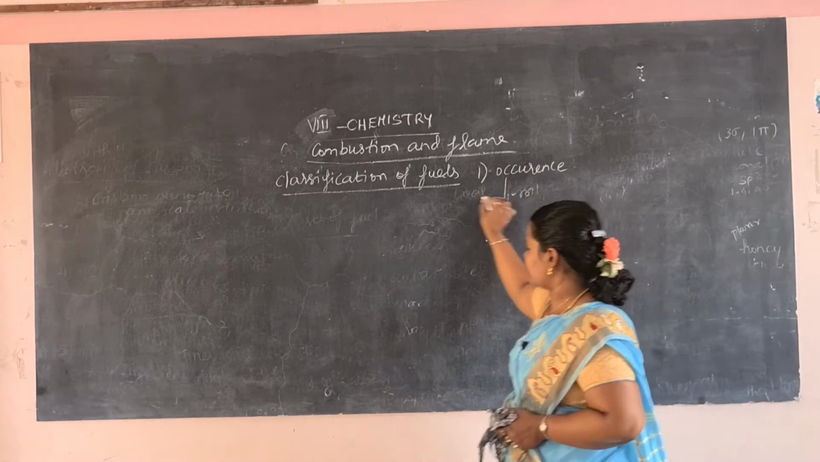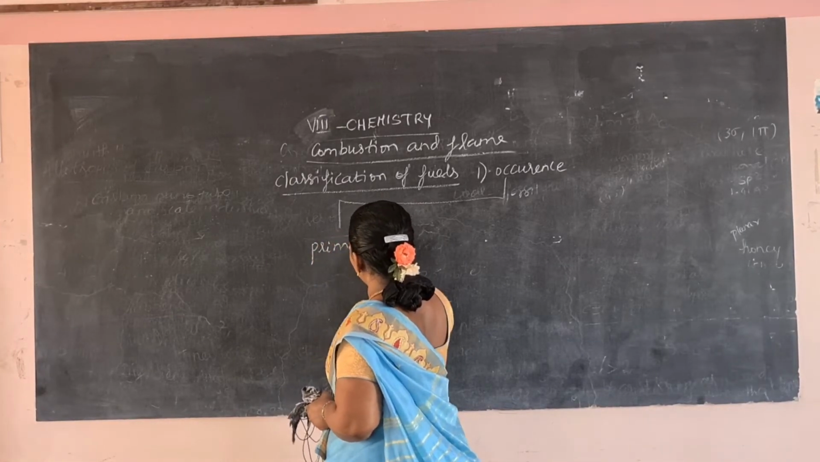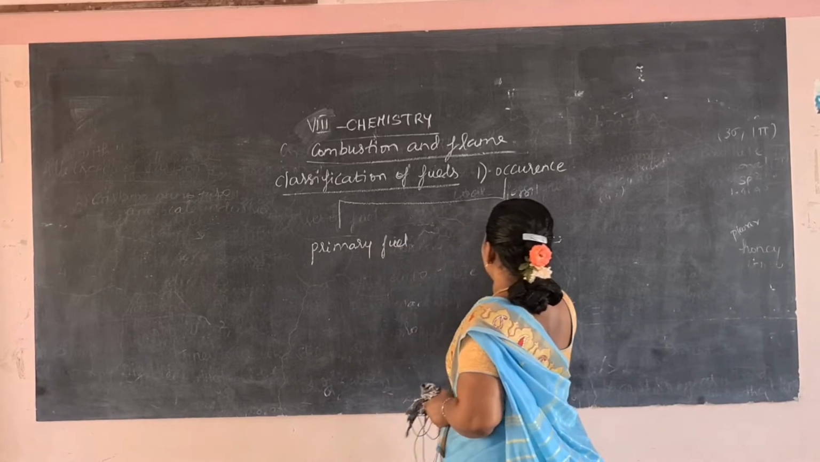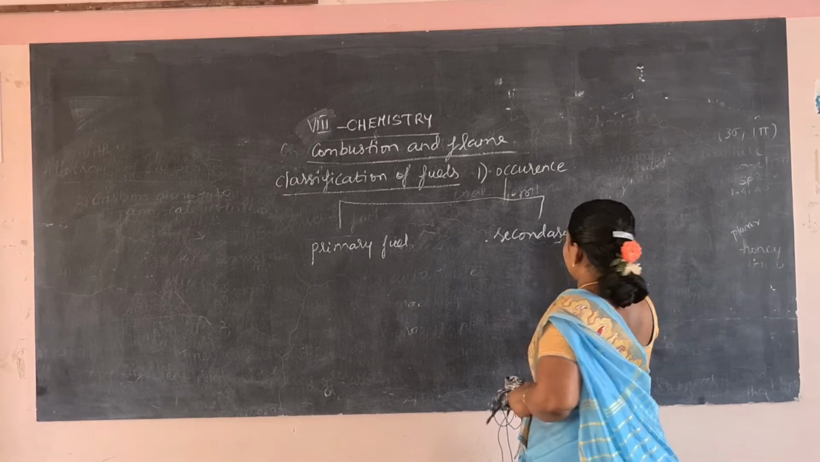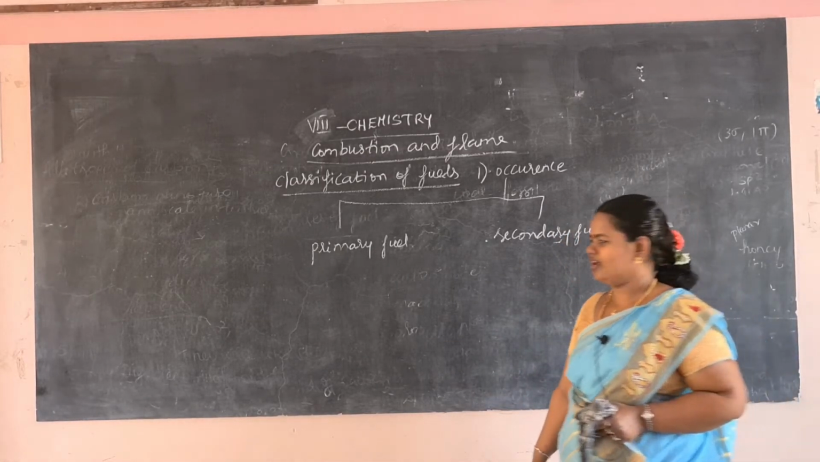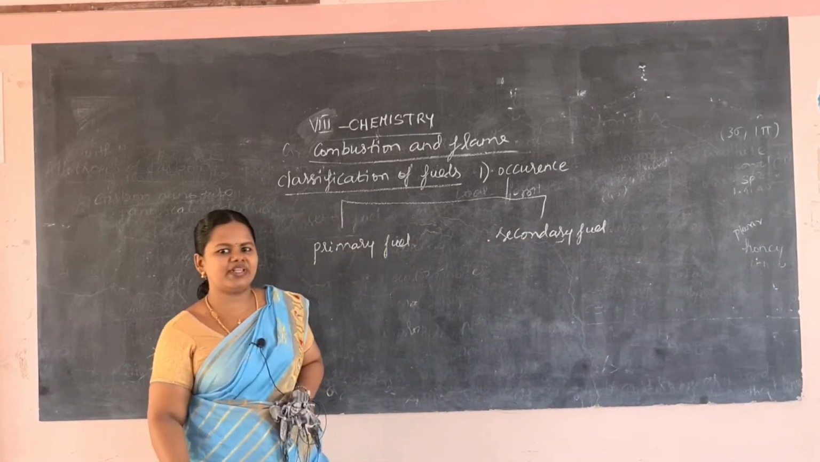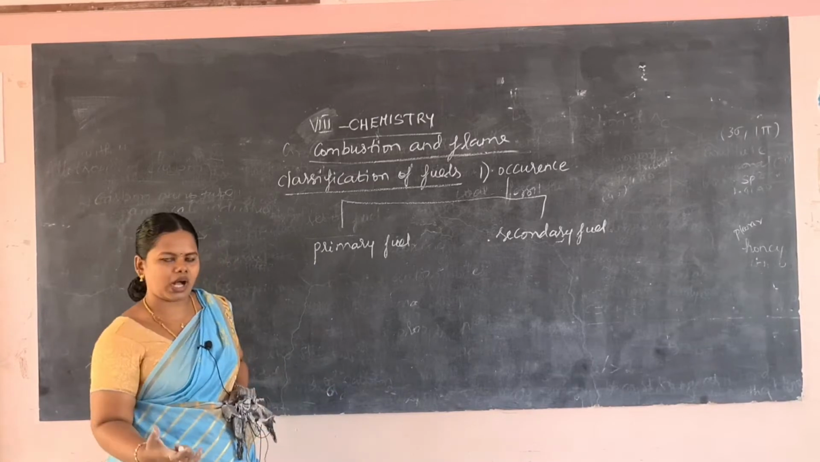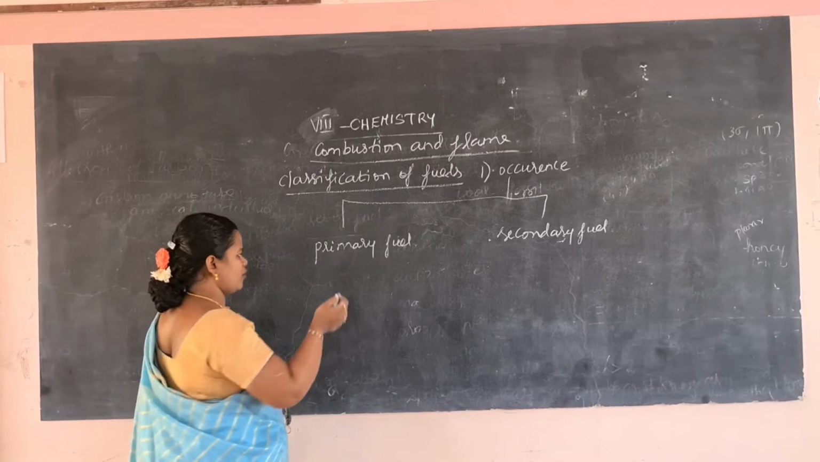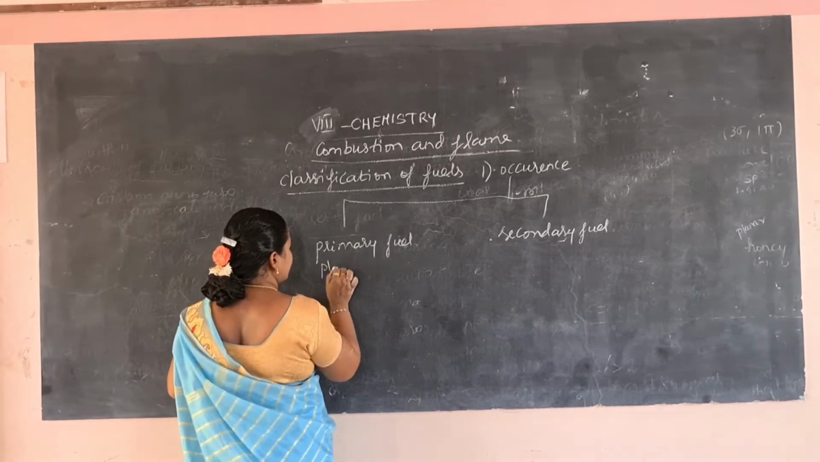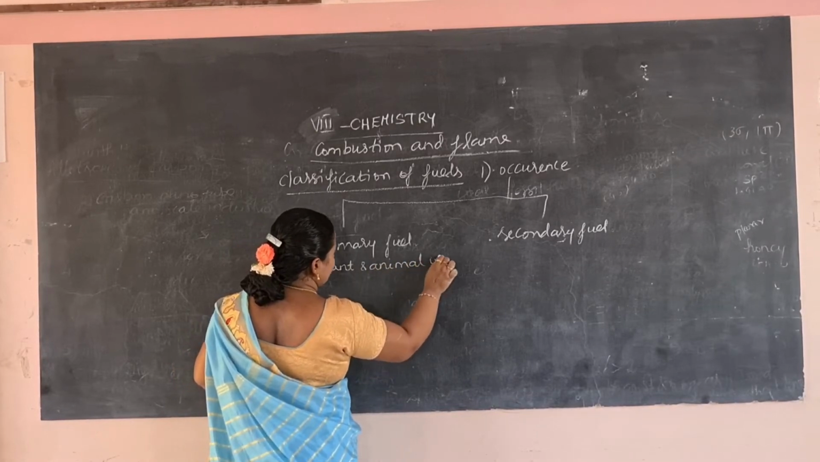Based on occurrence, fuels are classified into 2 types: primary fuel and secondary fuel. This primary fuel is obtained as such, as found in the earth crust. The fuel that we take and use the same way it is in the earth is called what? Primary fuel. Can you give some examples for primary fuel? They are nothing but plant and animal waste.